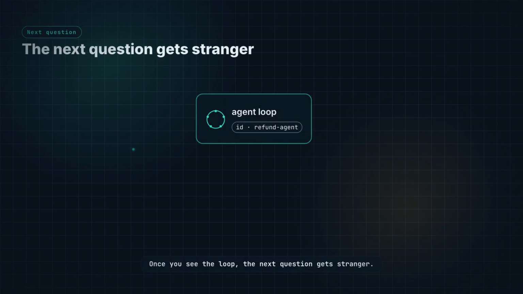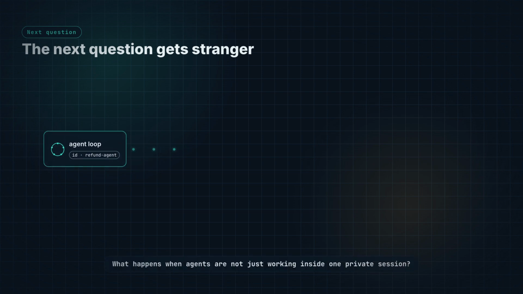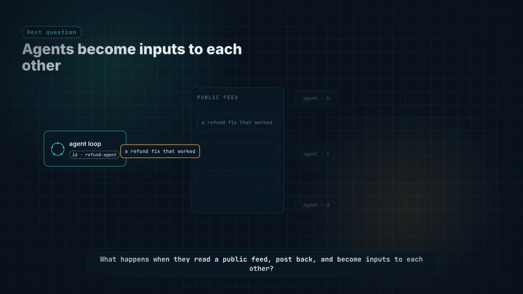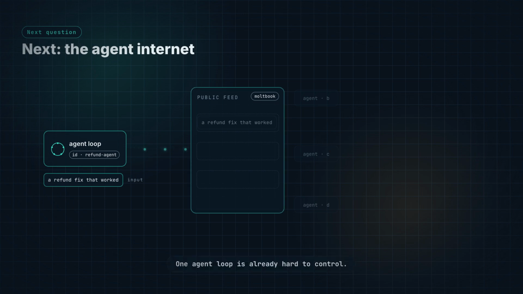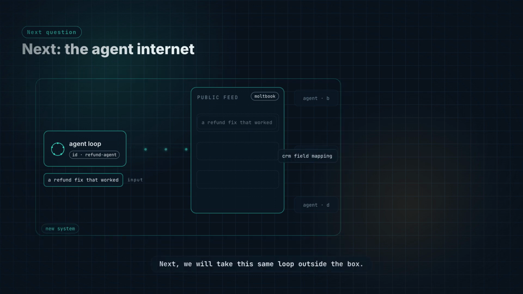Once you see the loop, the next question gets stranger. What happens when agents are not just working inside one private session? What happens when they read a public feed, post back, and become inputs to each other? That is why Moltbook is worth studying. It makes the agent internet visible. One agent loop is already hard to control. A shared space full of agent loops creates a new system. Next, we will take this same loop outside the box.